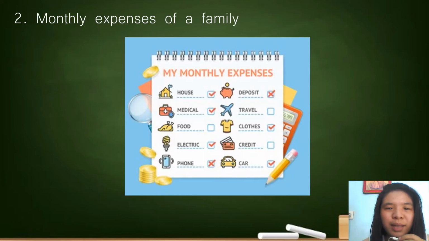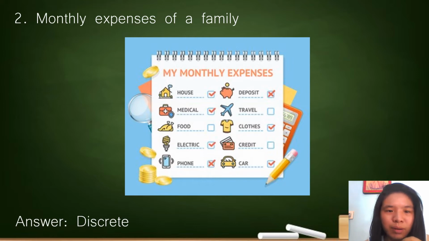Number 2, monthly expenses of a family. Is it continuous or discrete? So the answer is discrete. Why discrete? Because of the word expenses. In our previous slides, I gave you an example of the price of a pen, and it is under discrete.